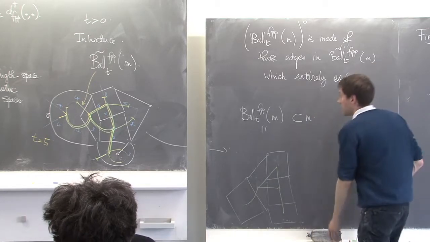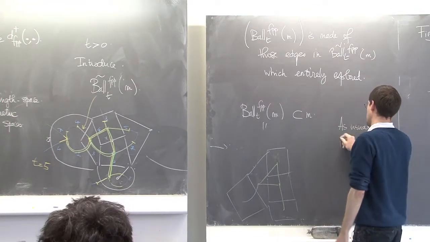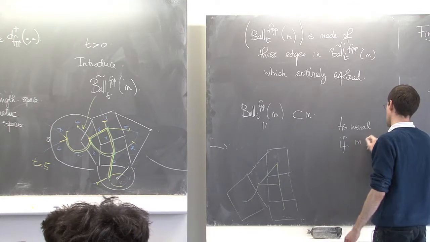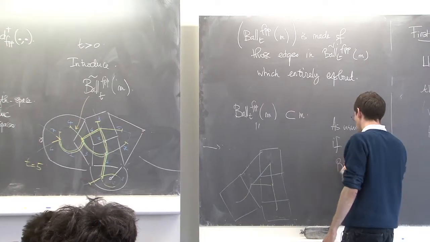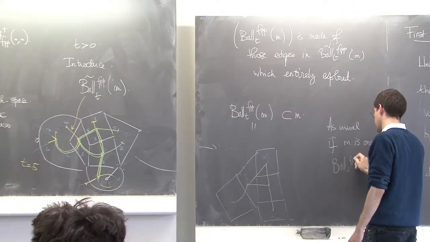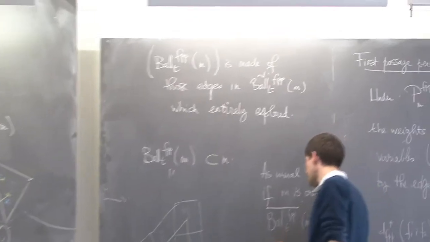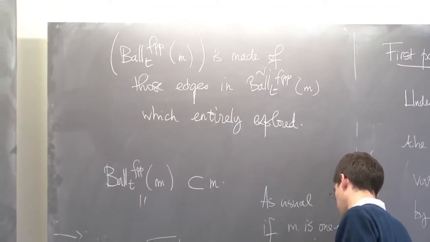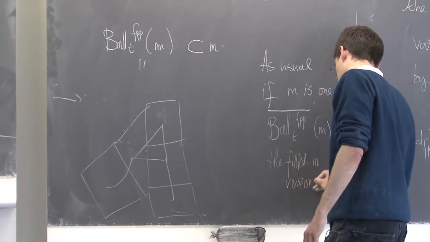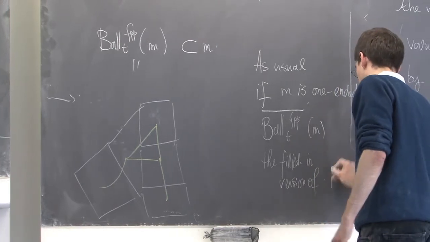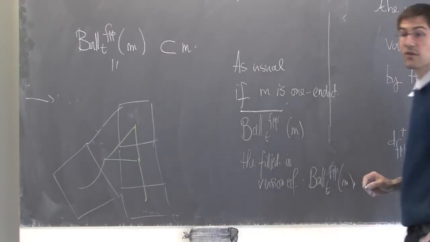Okay, so now, as usual, if M is one-ended, I denote by bar of the ball of radius t for FPP, the filled-in version of the ball of radius t FPP of M. What does that mean?